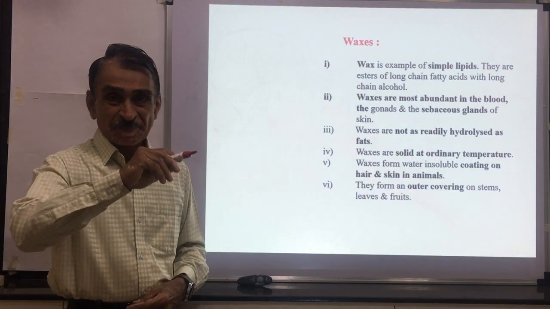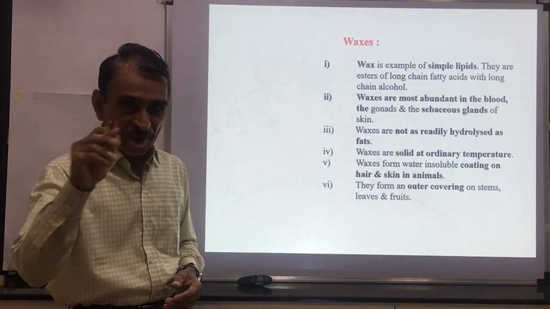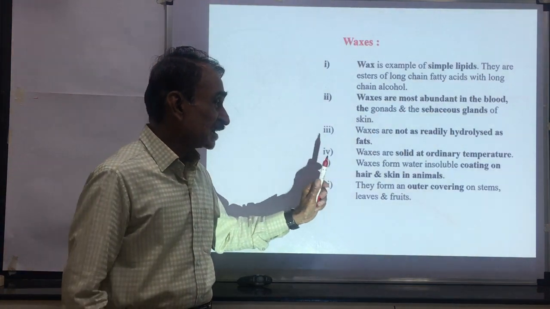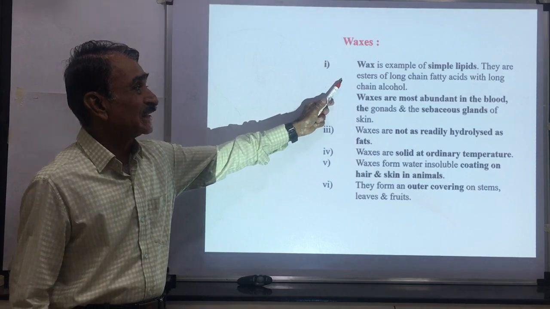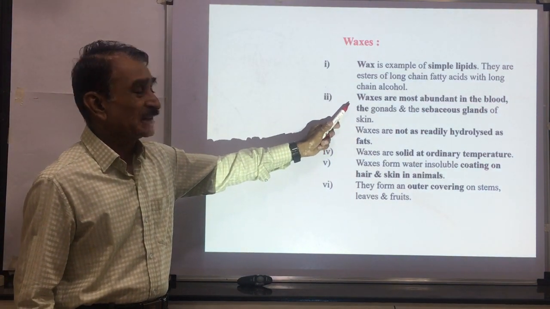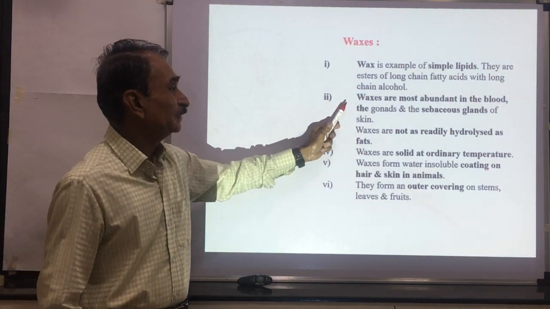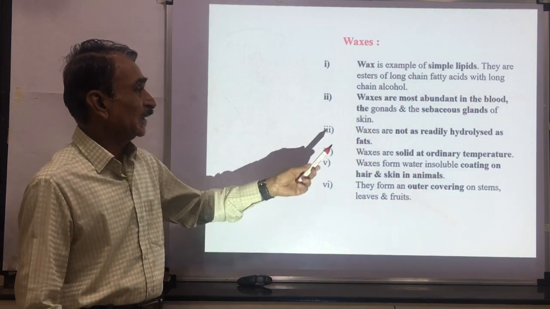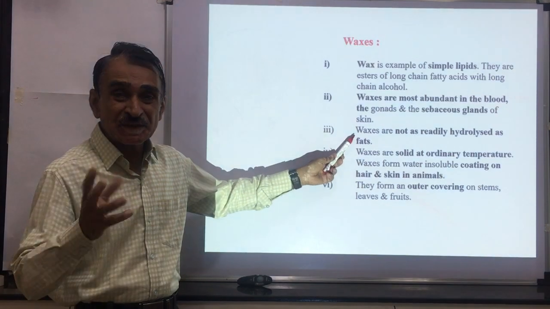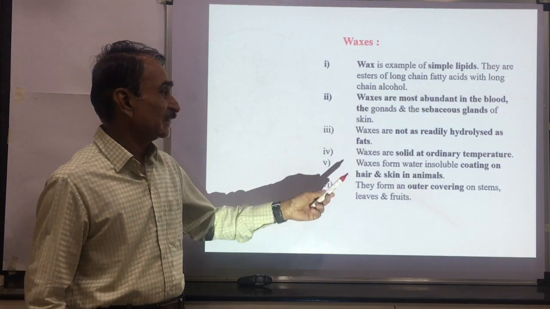On the stems there is a cuticle, a waxy layer. Such a waxy layer is present on the stems, leaves, and fruits. So wax is a simple lipid. Waxes are most abundant in blood and gonads and the sebaceous glands of skin. Waxes are not easily hydrolyzed as compared to fats.